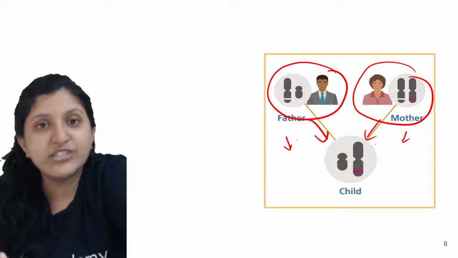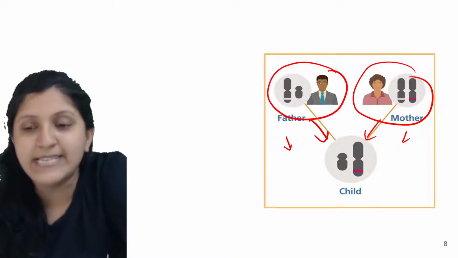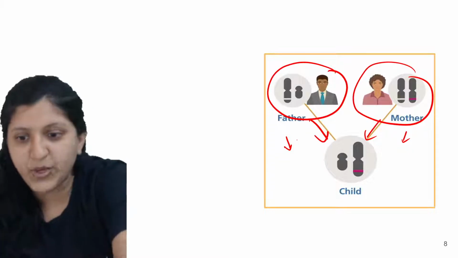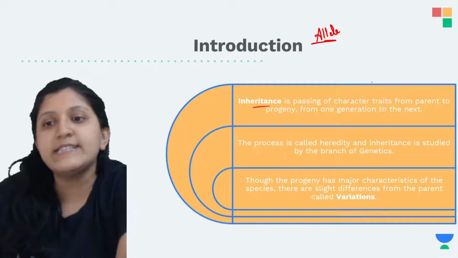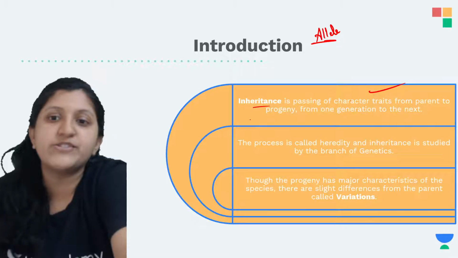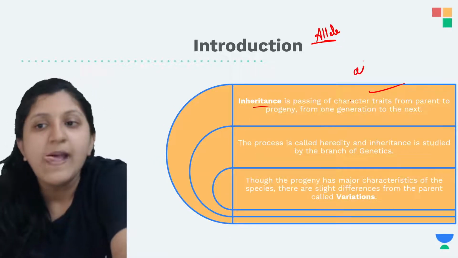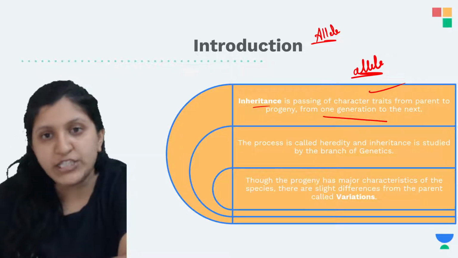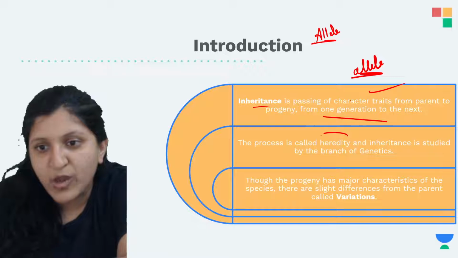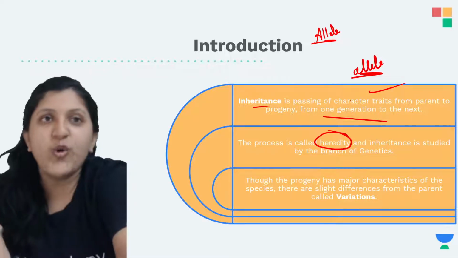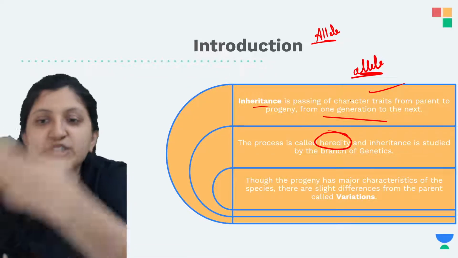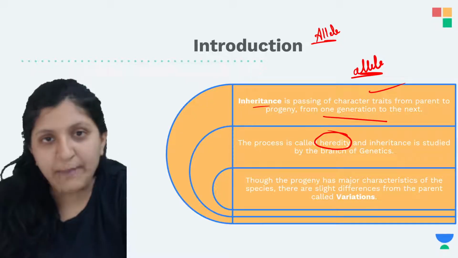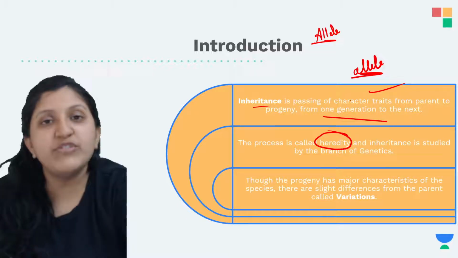Now if the mother's allele is expressed, the child will have certain features from the mother. So inheritance is the passing of character traits from parents to progeny, from one generation to the next. This process we call heredity. When we mention hereditary characters, the allele is transferred mainly through the gametes, and that is how the fusion is done.